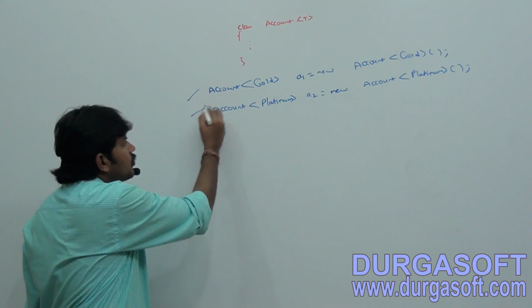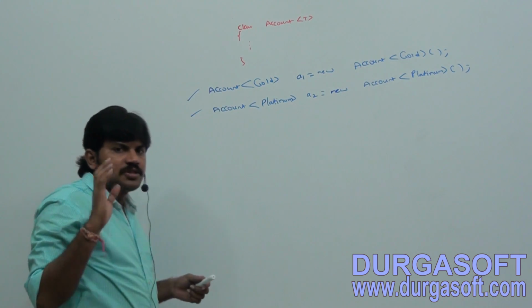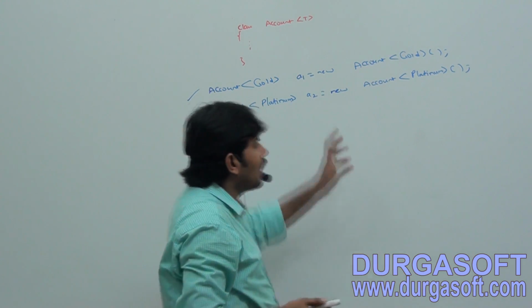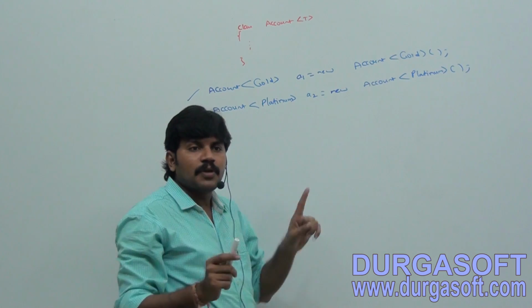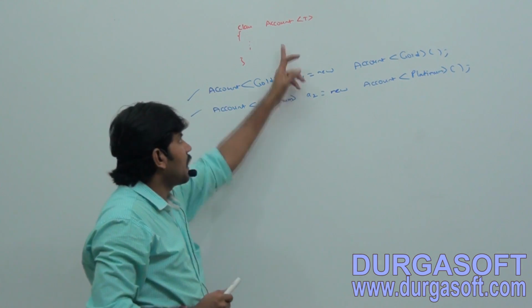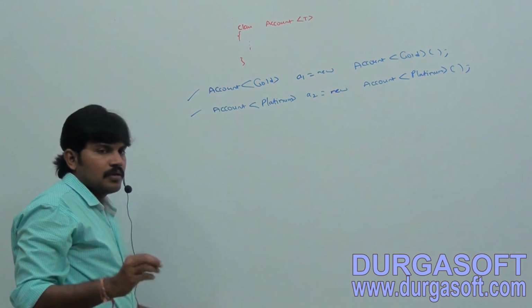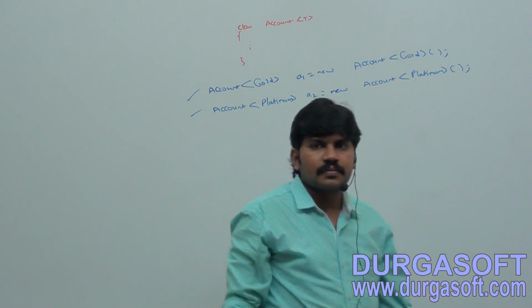Okay, so don't feel the generics concept is applicable only for collections. Even for our normal Java classes, happily we can apply it if we want type safety. Is it clear for all of you? Right?